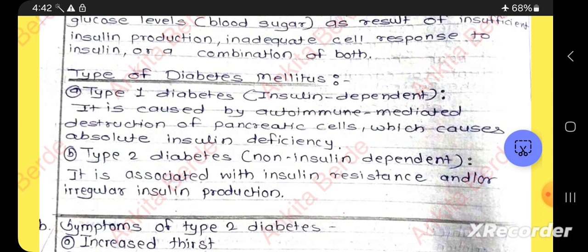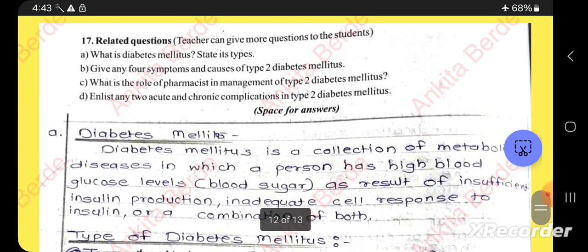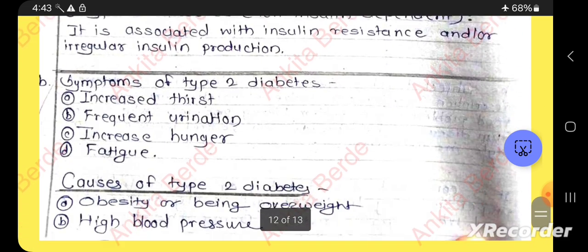Type 1 diabetes is caused by autoimmune mediated destruction of the pancreatic cells, which causes absolute insulin deficiency, and type 2 diabetes, which I have already told, is non-insulin dependent, associated with insulin resistance and irregular insulin production. Now see the second question, give any 4 symptoms and causes of type 2 diabetes mellitus.